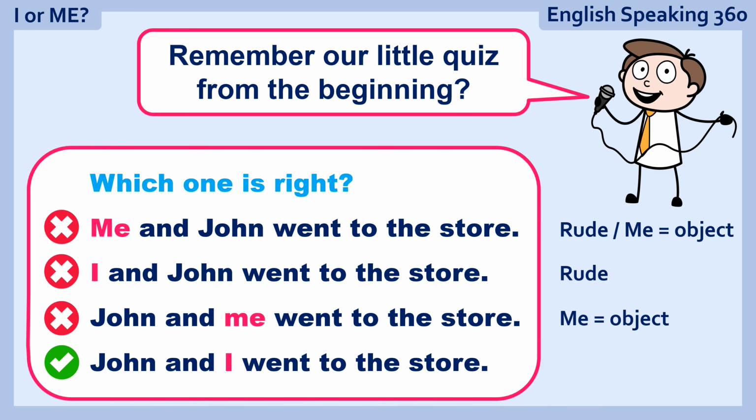Last one, John and I went to the store. Good, John is first, so it's a polite sentence. And I'm second, I. And also you can remove John. I went to the store, it's a perfect sentence.